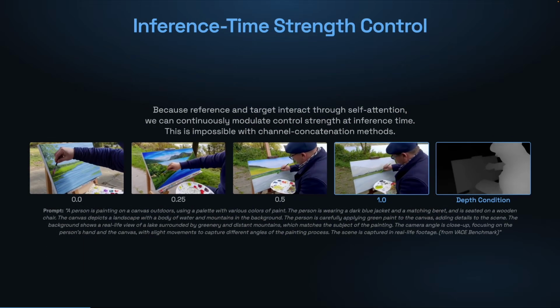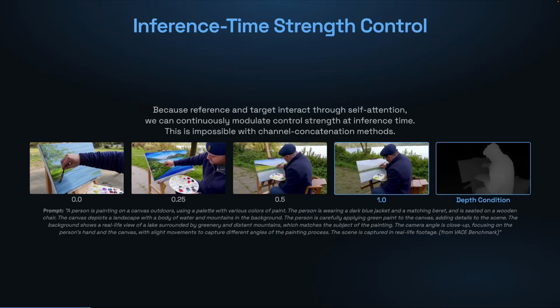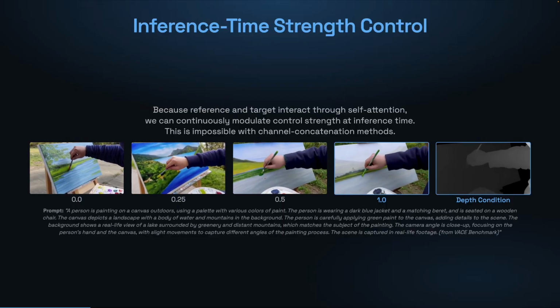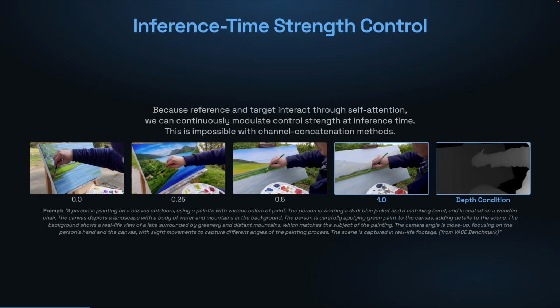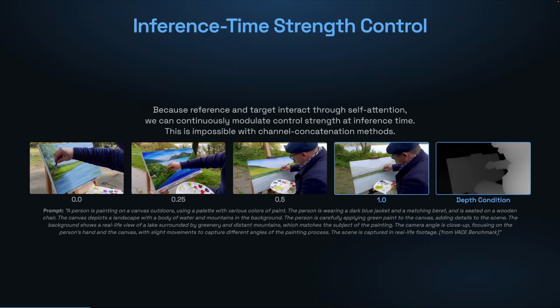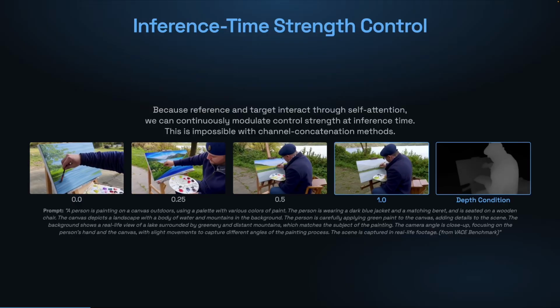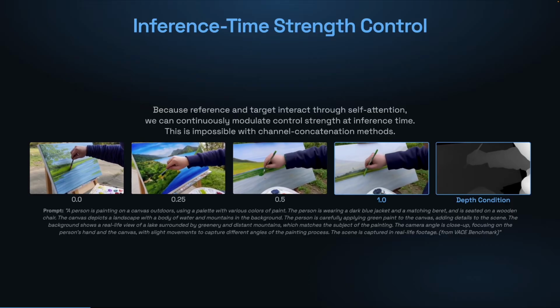We can modulate reference influence globally, locally, or temporally at inference time. Here, we sweep global strength from 0 to 1 on a depth-guided generation. At intermediate strength, the model respects coarse structure while exercising creative freedom on fine details. Note that even at 0 strength, the output resembles the scene because the text prompt itself describes the same content.